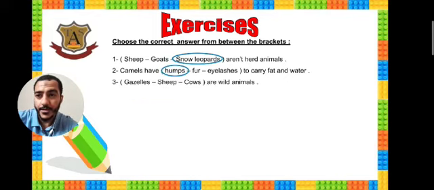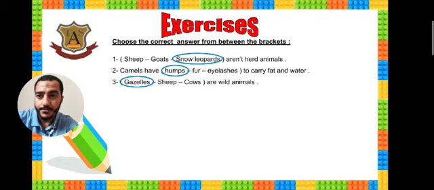Very good. 3. Gazelles, sheep, cows are wild animals. Which one is wild? Cows? No, of course. Sheep? Of course, no. Gazelles. Okay, gazelles are wild animals, as we studied.